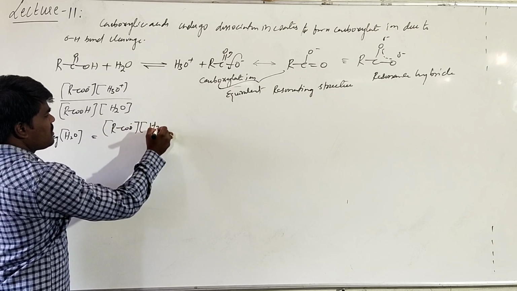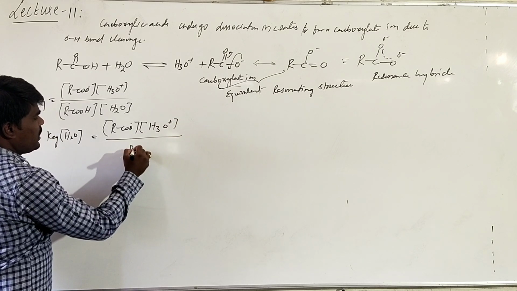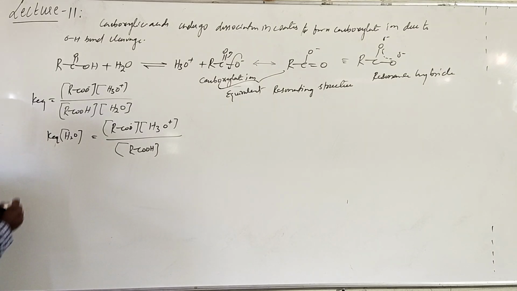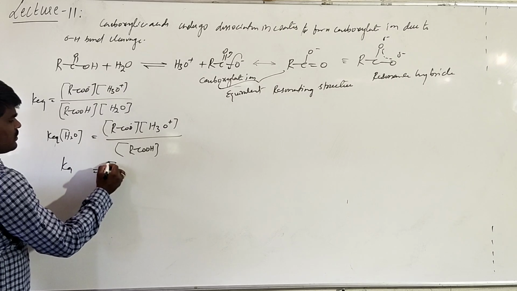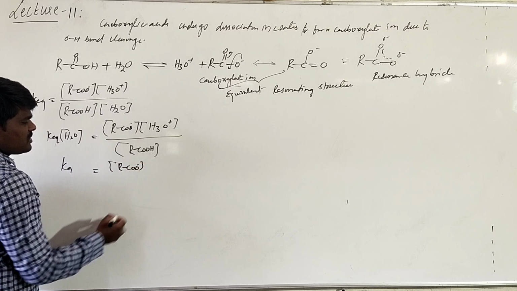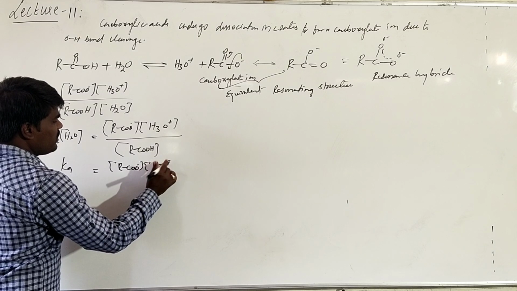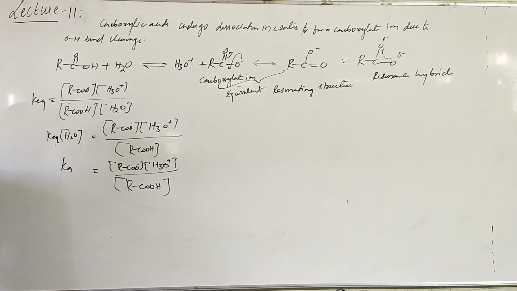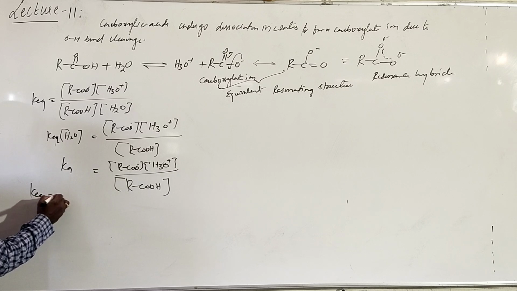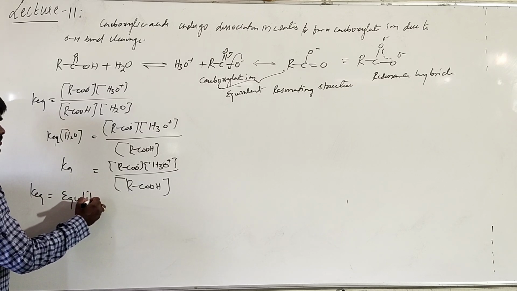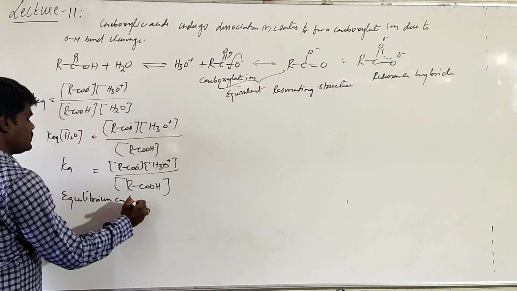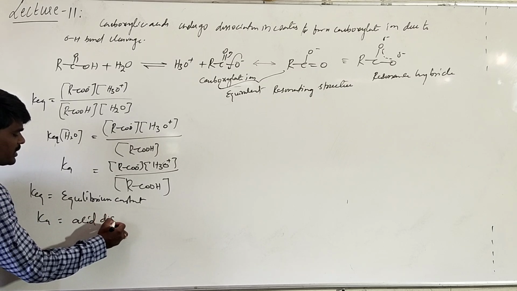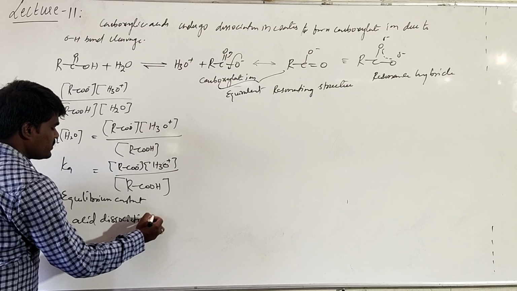You might have already studied in the concept of alcohols and phenols how to write the expression of this. Since it is a constant and it is also a constant, we will use a new constant K, which is equal to the product of concentration of carboxylate ion and hydronium ion, upon carboxylic acid. Here basically what is K equilibrium? This is the equilibrium constant. And what is K here? K is the acid dissociation constant, we call it.